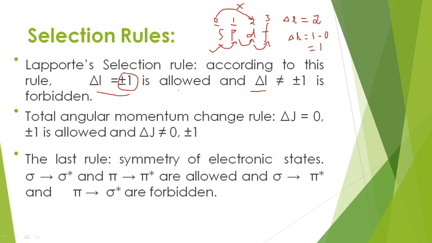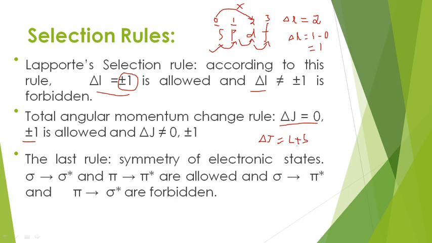And the next selection rule is the total angular momentum change rule. According to this, delta J must be 0 or plus or minus 1. As we know, J is equal to L plus S. Here we know the L value, and in the previous point we know the S value.